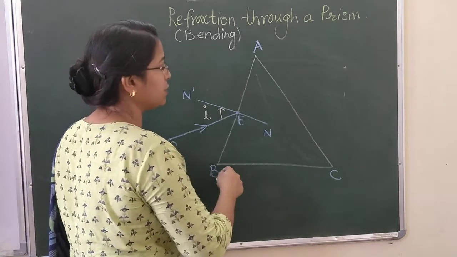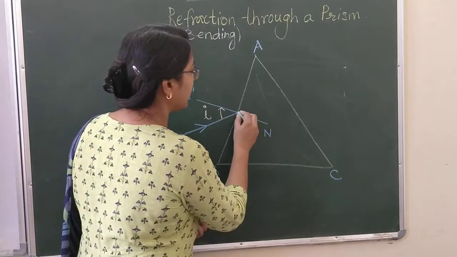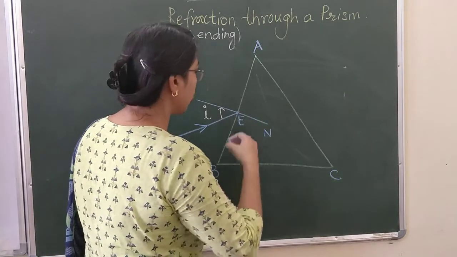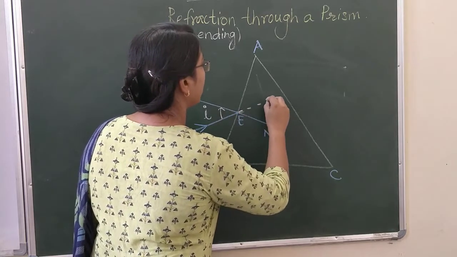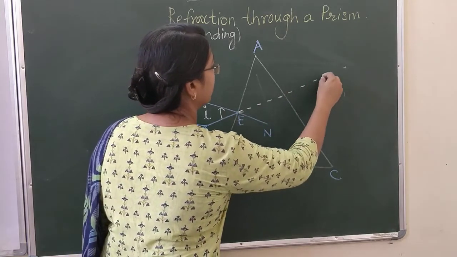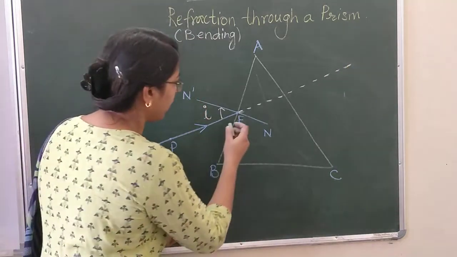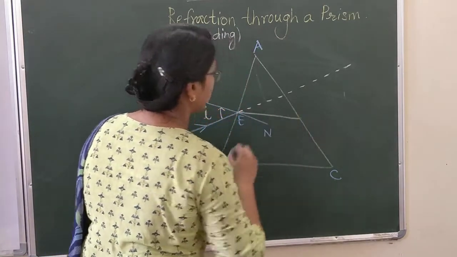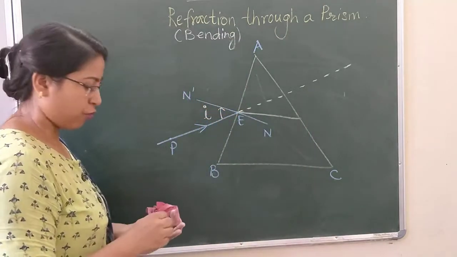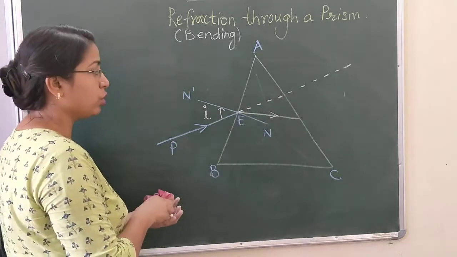Now this ray of light, that is this incident ray, when it moves through the material of the prism, it undergoes bending. It undergoes refraction. That means there is a change in its path. If there were no change in its path, then it should actually move out from the other surface of the prism in this direction. But what is observed here is that there is a change in its path and it gets deviated. This is how it gets deviated from its path. That means it has undergone deviation.